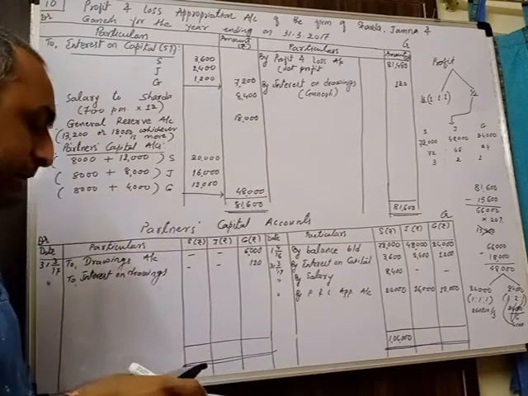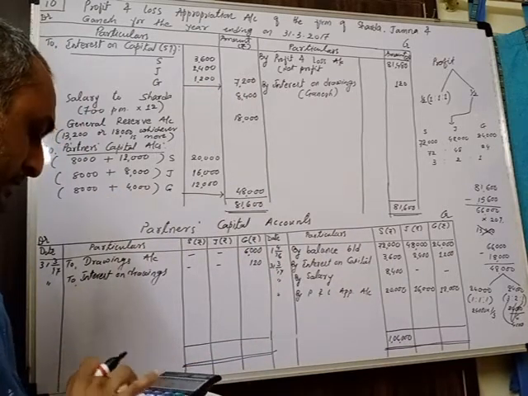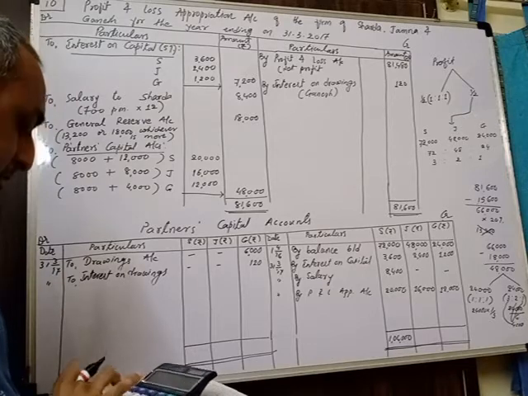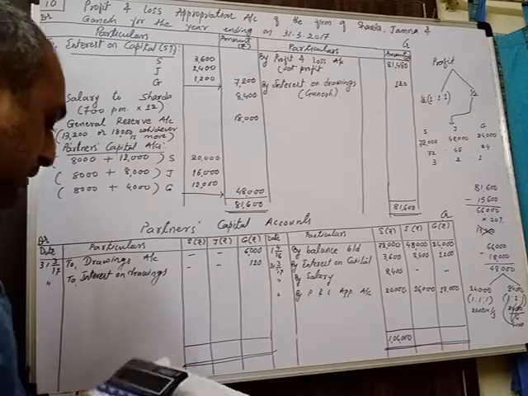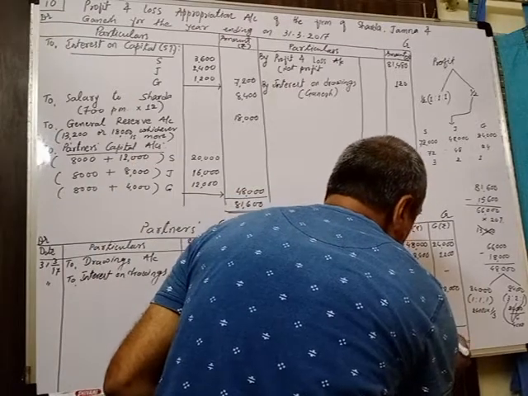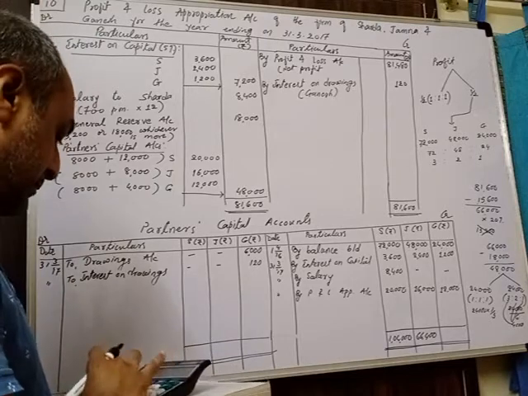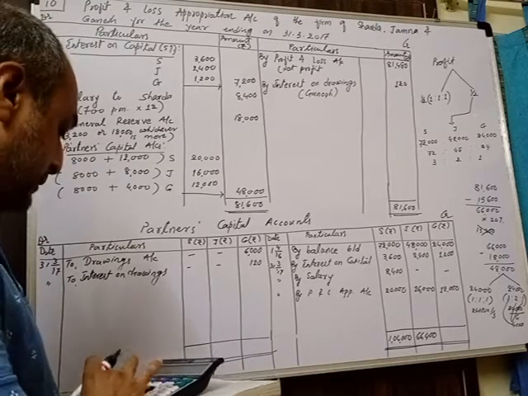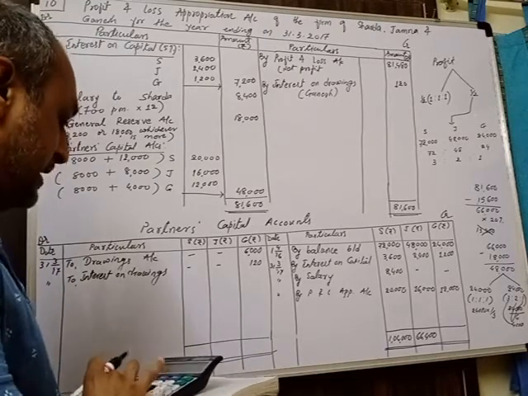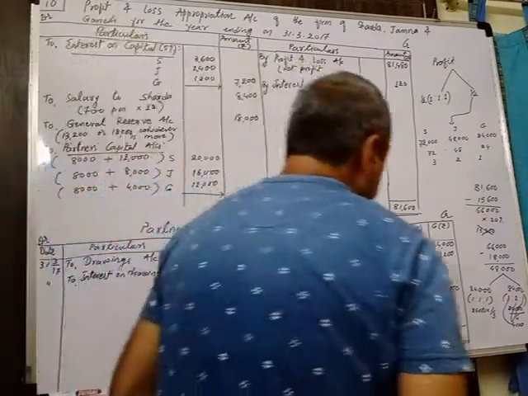Second partner total also I will write first: 48,000 plus 2,400 plus 16,000, that is 66,400. All the partners' credit side total only, you will get more in the capital account always. Remember this. 24,000 plus 1,200 plus 12,000 comes to 37,200.